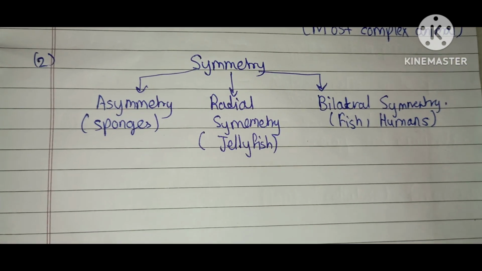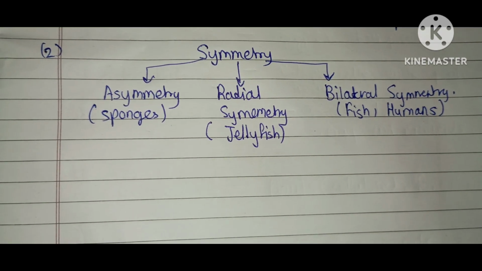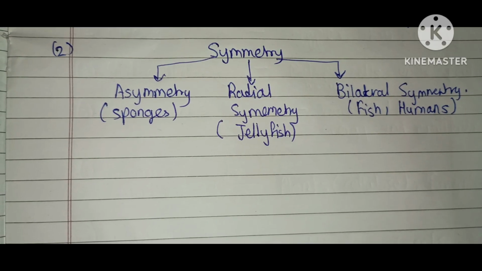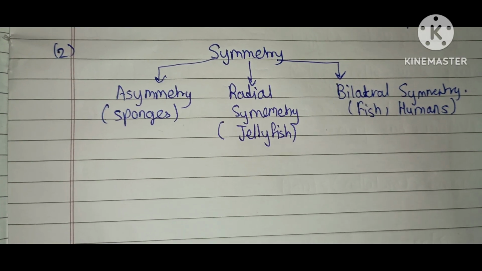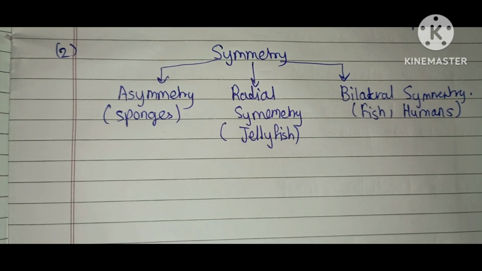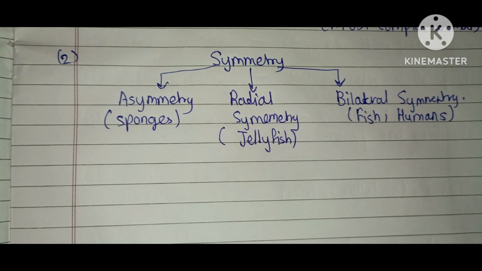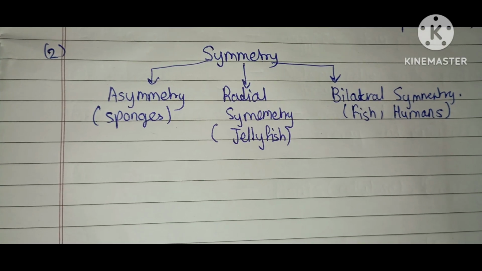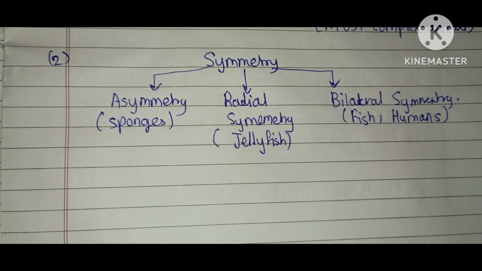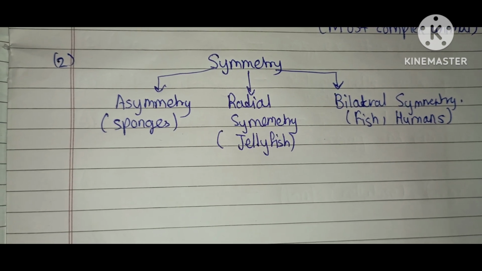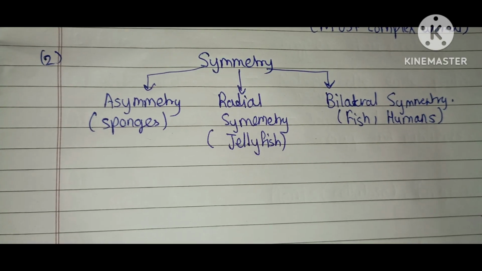So the next topic is symmetry. There are three types of symmetry we have to learn. First is asymmetry. No plane can divide the body into equal halves, for example sponges. Radial symmetry: any plane passing through the central axis divides the body into identical halves, like jellyfish. And bilateral symmetry: the body can be divided into identical right and left halves by only one plane, like fish and humans.